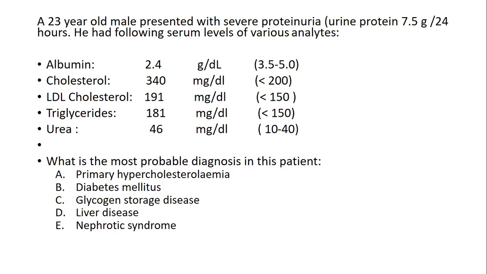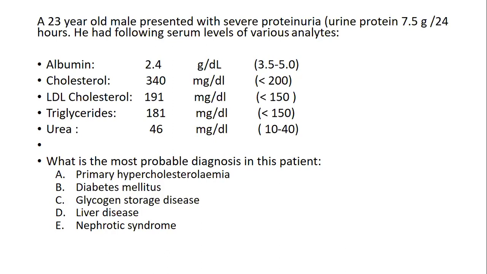Normal level is up to about 150 milligram per day, meaning it is related to some other condition. In diabetes, it cannot be like this. In glycogen storage disease, this level cannot be 7.5 gram. This is heavy proteinuria. In liver disease, it is also not so. And secondly, there are no indicators, no key points related to these diseases.